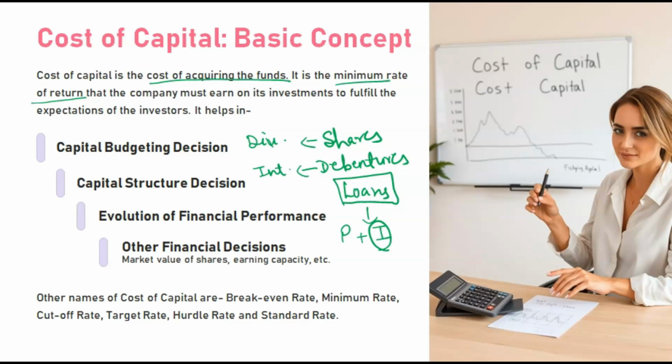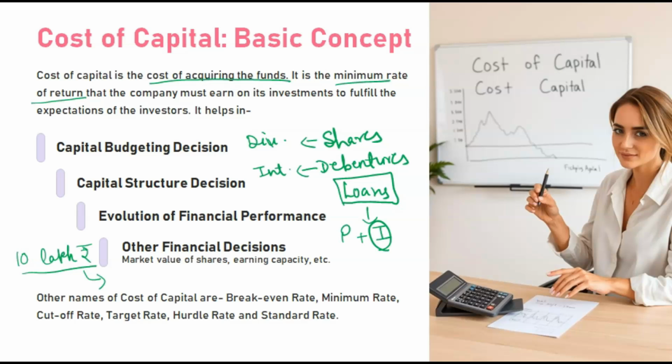Suppose you have taken a loan, you have arranged money. You need 10 lakh rupees for your business, so for that purpose you have taken a loan, you got 10 lakh rupees, but you have to return that 10 lakh also. You will invest this 10 lakh in your business, doing something you are good at, and you will earn profit. Whenever you earn money by investing this 10 lakh, at least a minimum amount you have to earn, because you have to repay this 10 lakh also.